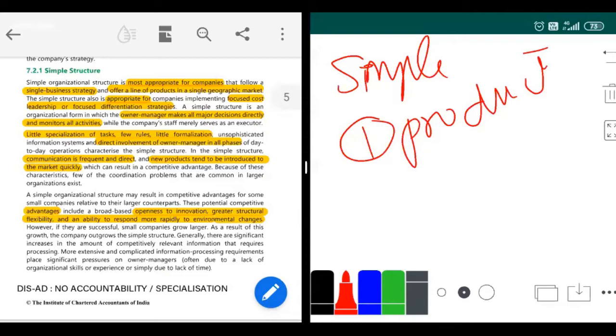Okay, so when I start up with a saree store, I'll only start it near my house. I'll open a small shop where I have the saree store. I will be the owner or manager, and under me 2 to 3 people will be working. So this is how I actually start with a simple structure. I'll have one product, and a very limited market only. Limited market means in Chennai or in Tamil Nadu only I'll be selling my things.